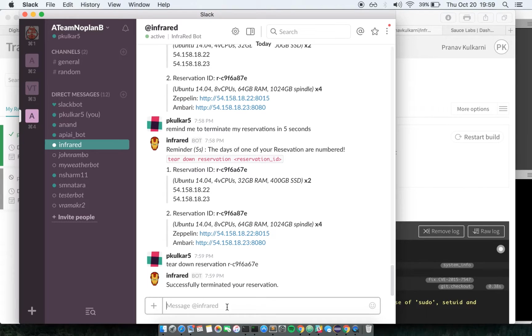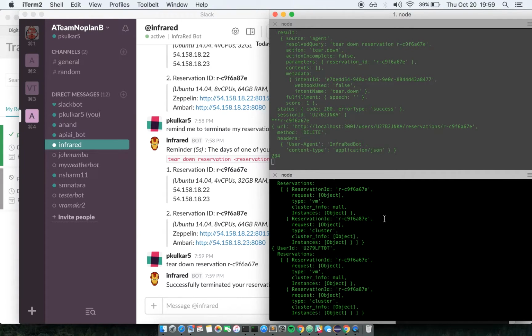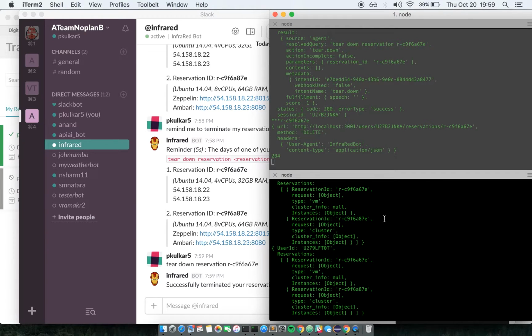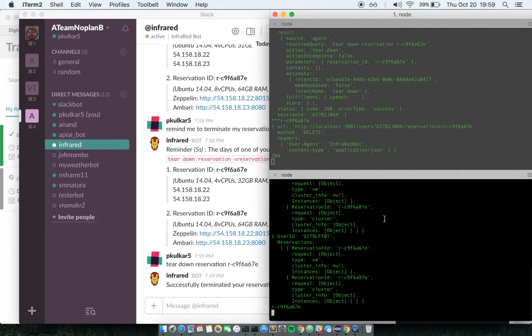So these were the main use cases, and let's take a quick look at what's going on behind here. This portion of the terminal is basically the provisioning service that has been mocked, and as you can see, we are not just sending a static string, we are sending mock objects in terms of JSON.